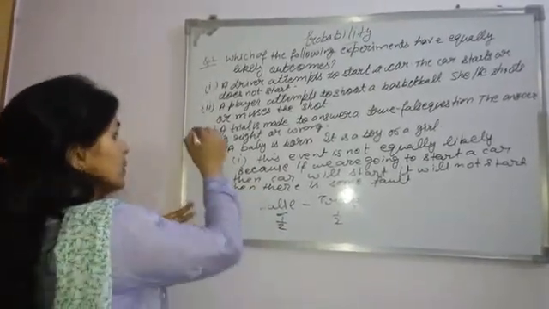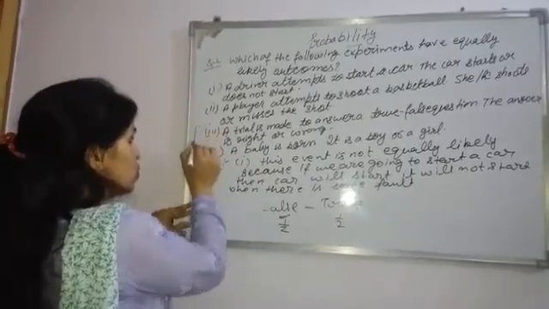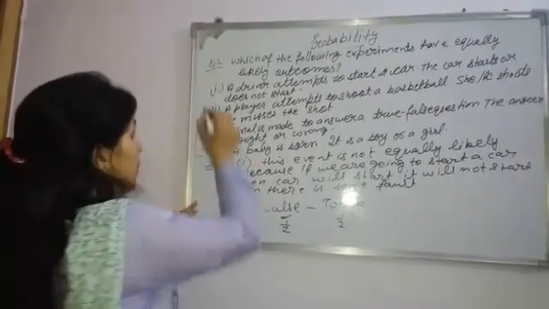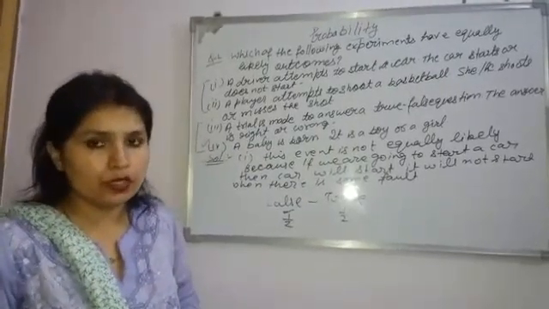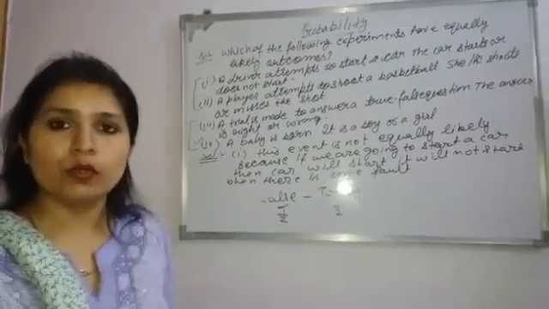So in this case, the third and fourth parts are equally likely, but these two parts are not equally likely events. Now come to the next question, question number 3.